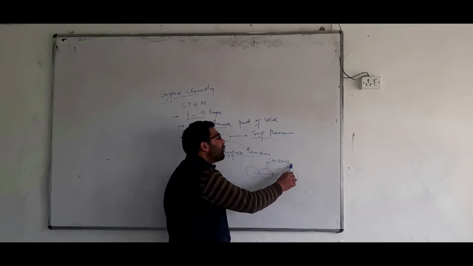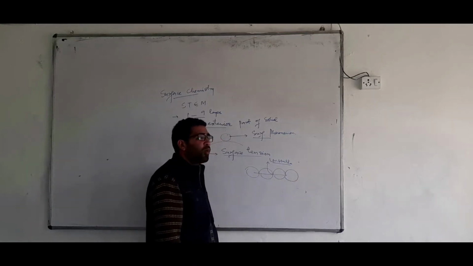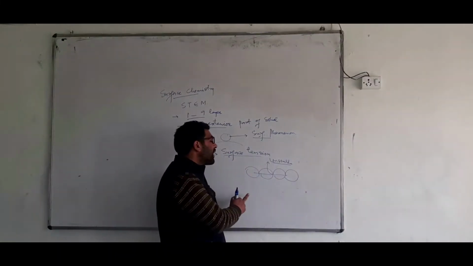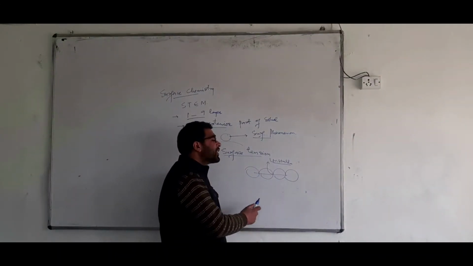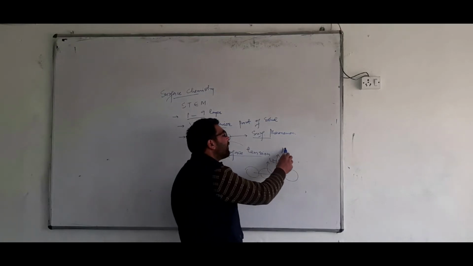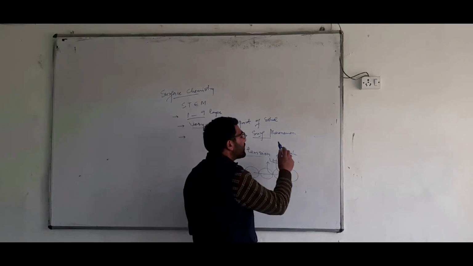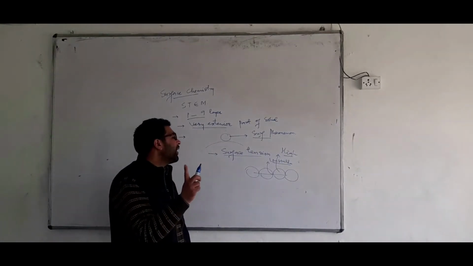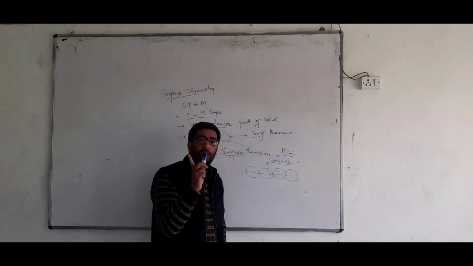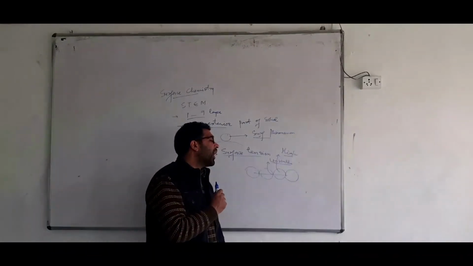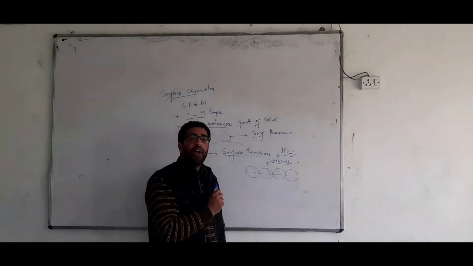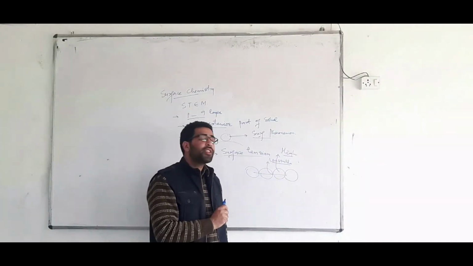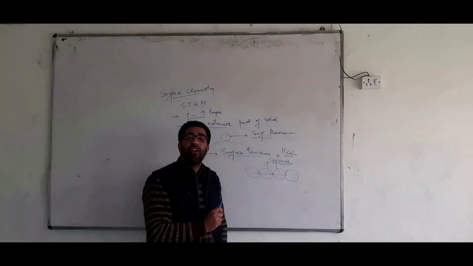So it is unstable because of unsatisfied force, because of unbalanced force. That's why you can say surface has very high surface energy. Because of very high surface energy, surface is regarded as unstable. So point number one, I'll repeat: surface has two problems. Problem number one, it has unequal forces. Those unequal forces present on the topmost layer of a solid are called surface tension.